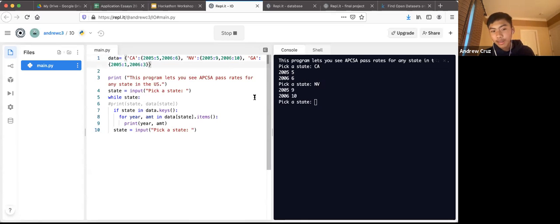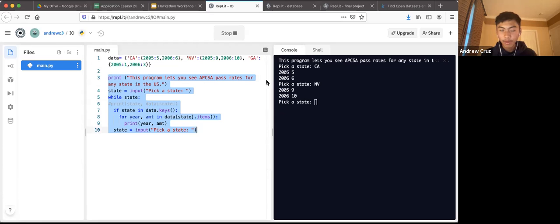So this kind of shows how we can ask the user for a certain piece of information, and then once the computer gets that piece of information, it goes back into the data and prints out the data that the user asked for. So essentially, what we're going to do is copy all this code on the bottom right here, bring it to what we have so far, and then see how we can combine the two things.